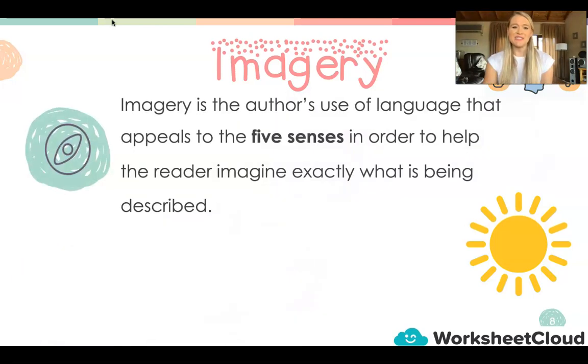And that is the beautiful thing about imagery. So we say that imagery is the author's use of language that appeals to the 5 senses in order to help the reader imagine exactly what is being described.